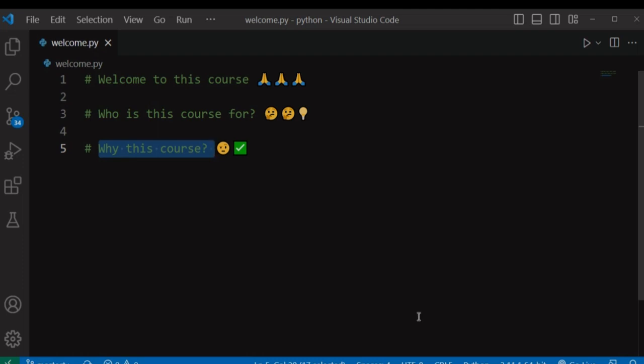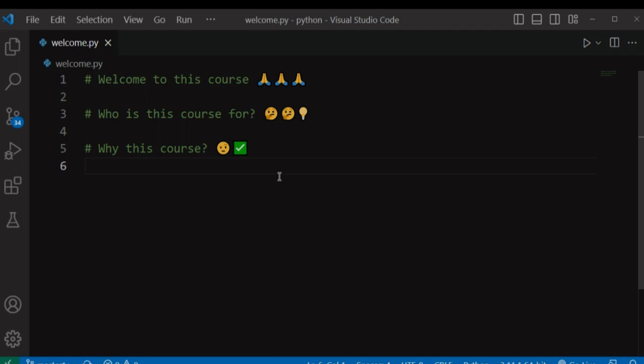Here is a quote from Confucius, a renowned Chinese philosopher, that says, "What I hear I forget, what I see I remember, what I do I understand." Project-based learning is the best way to learn any new programming language, and I promise to walk you through different projects that will help you retain the concepts that you have learned in the first section of this course.